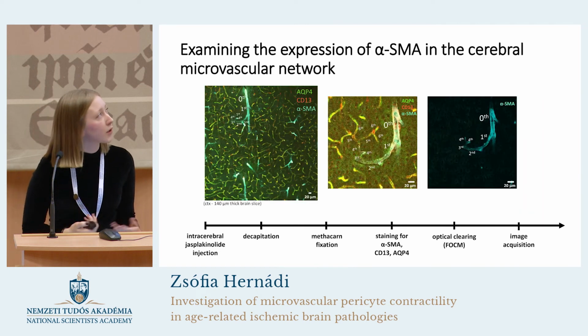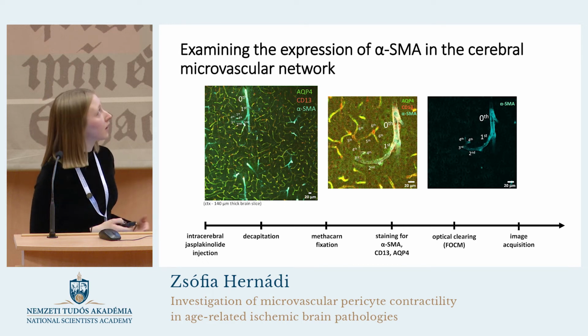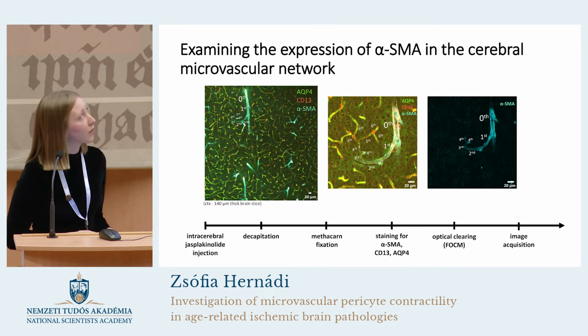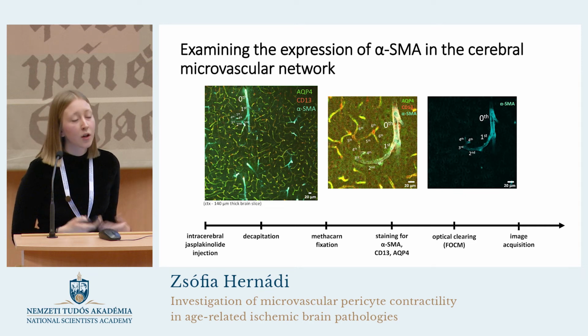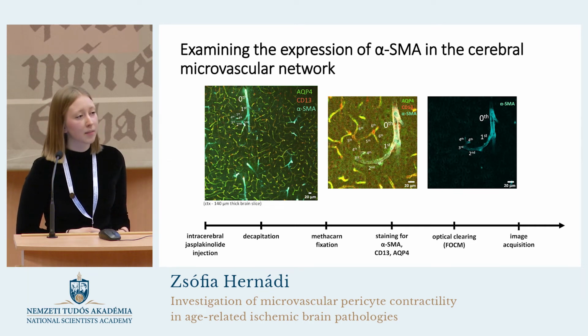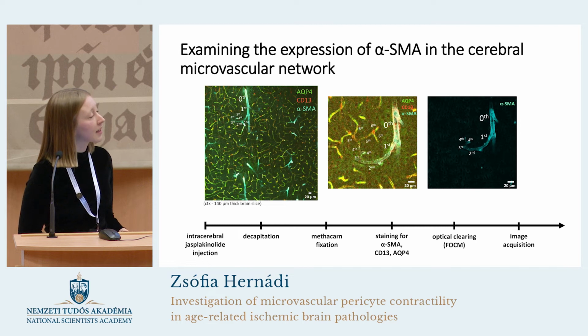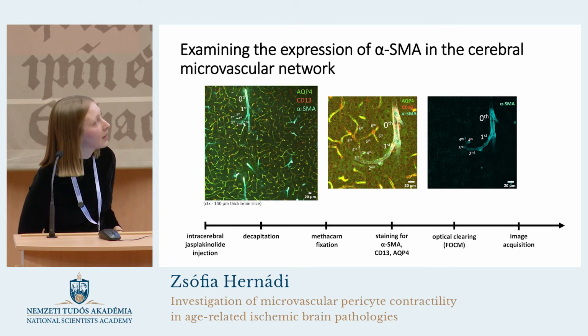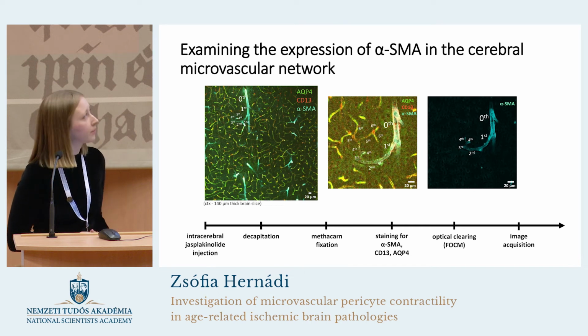So to further address this question, we developed a new protocol for immunofluorescence staining of alpha-SMA, with which we could minimize the depolymerization of actin filaments and find the expression boundary for alpha-SMA in the microvasculature of the brain.